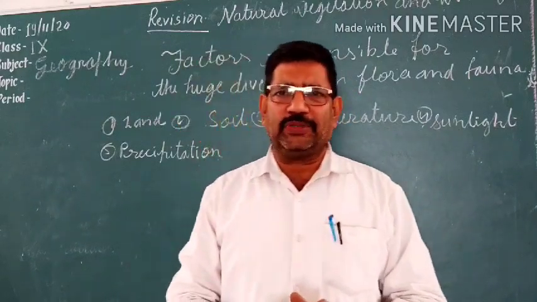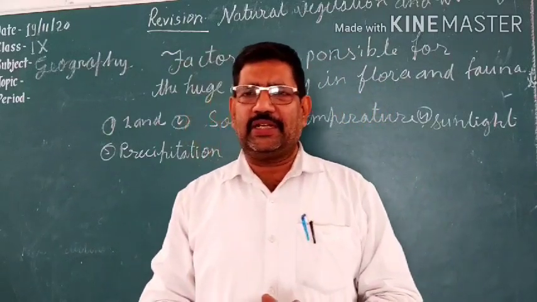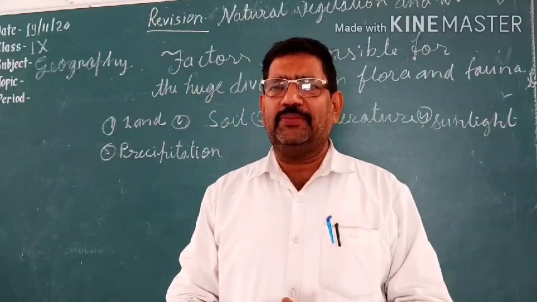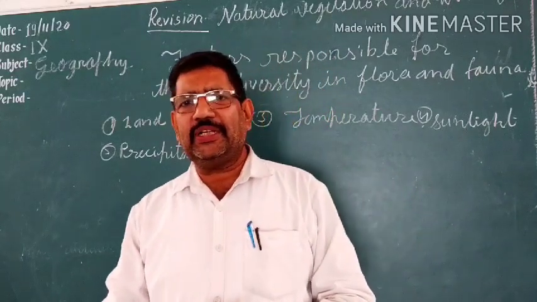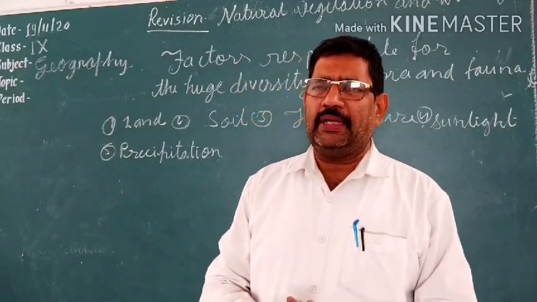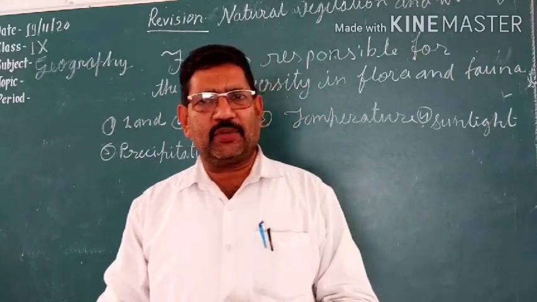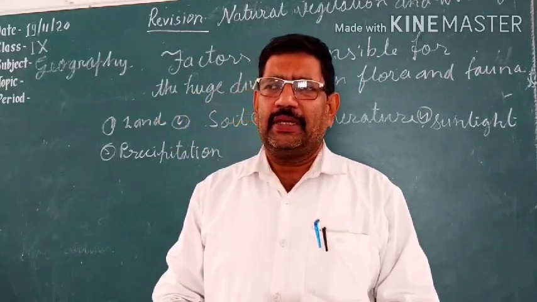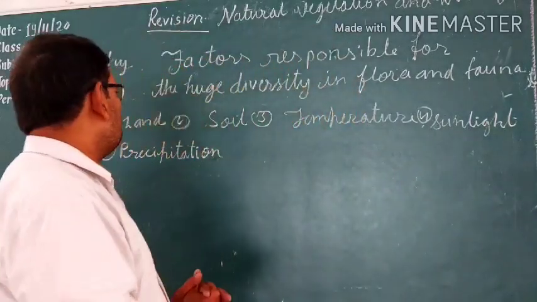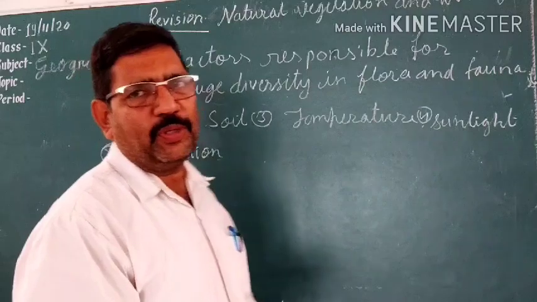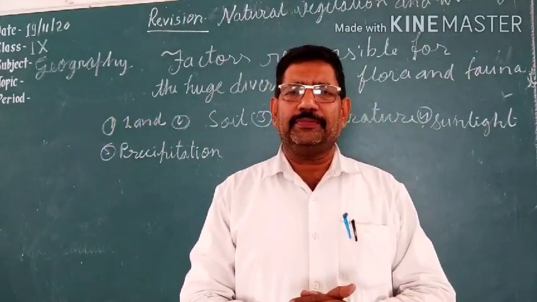Different types of landforms are there, about which we have discussed already. Mountain, plain, plateau, coastal plain, islands, different types of landforms are there, and in different types of landforms, different types of vegetation grow. That is why vegetation is affected by the land. Then next one is soil, the type of soil. Different types of soils are also there.